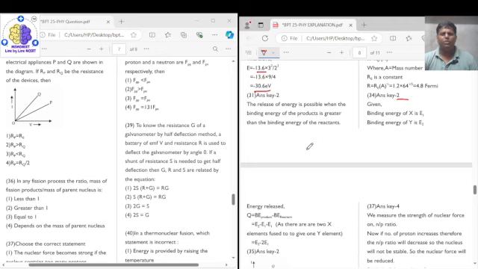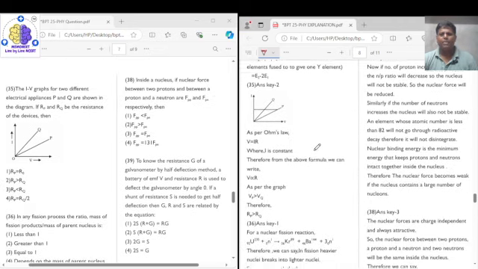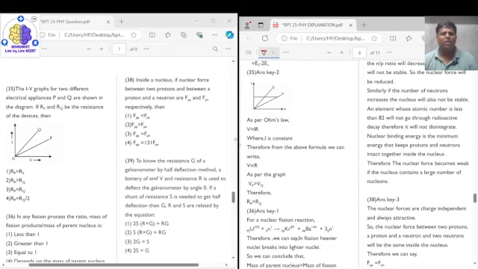Question 35 says that the IV graph of two different electrical appliances P and Q are shown in the diagram, and RP and RQ are the resistances of the two devices. Then they are asking you to compare the resistance. This is an IV curve, meaning the y-axis is current and the x-axis is voltage, so the slope will give you I upon V, which is equal to conductance, that is G. But what we need here is resistance. So the reciprocal of the slope will be equal to resistance.